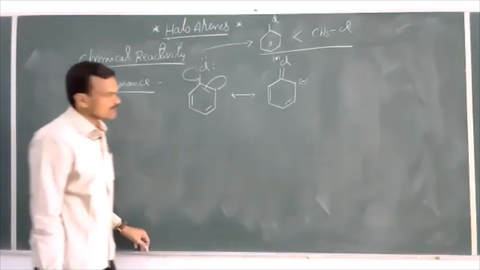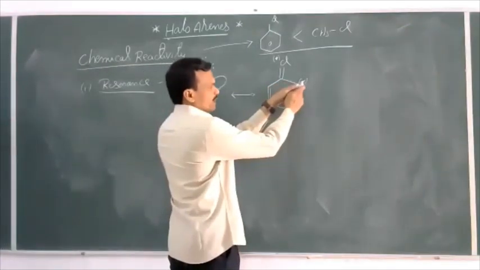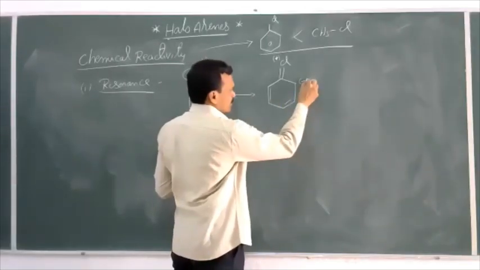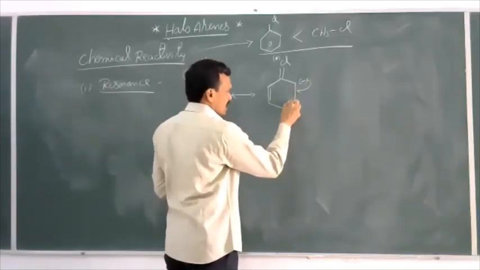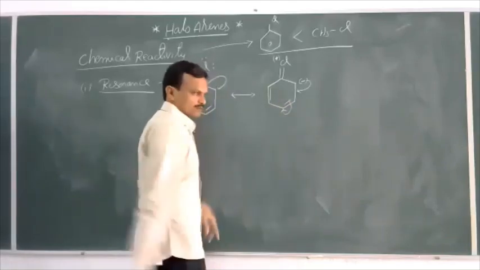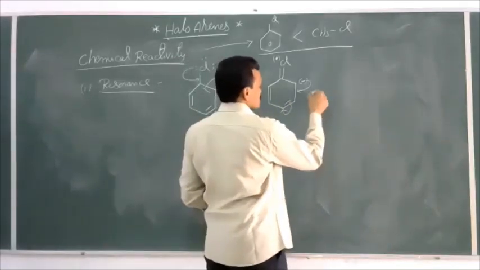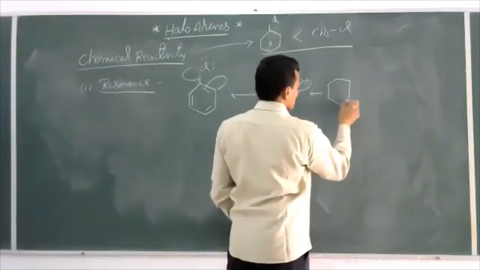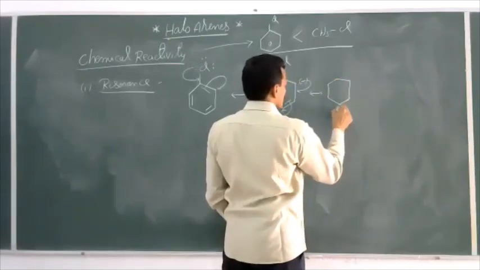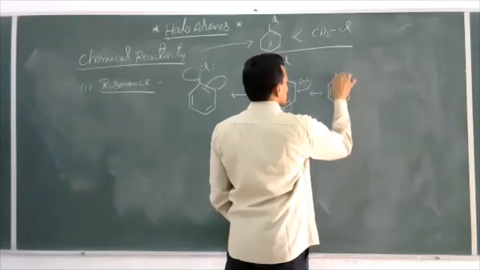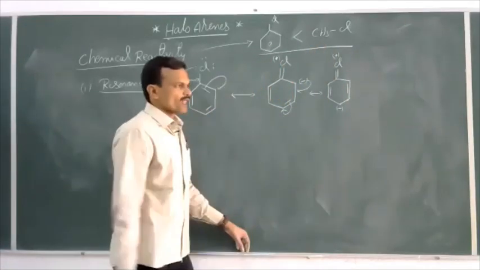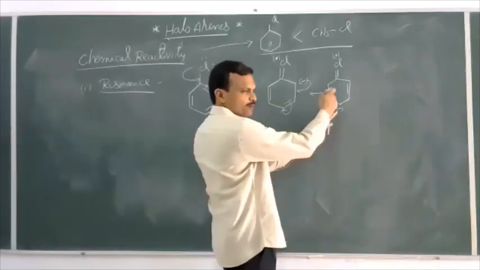Now, this lone pair is again in conjugation with these pi bonds. Now this lone pair is displaced to here, and these pi electrons are gained by this carbon. Now this becomes like this: minus, Cl plus. Again this lone pair is in conjugation with this pi bond.